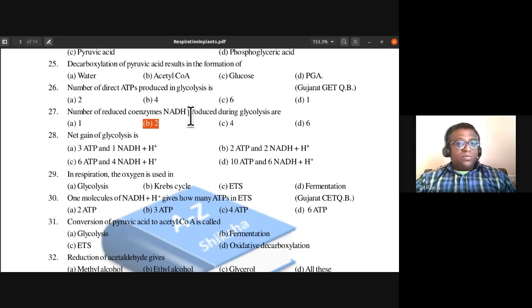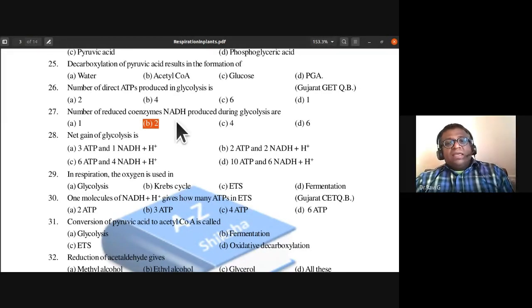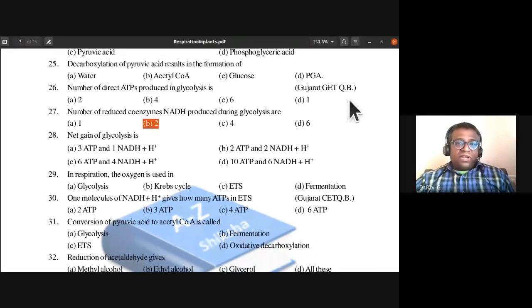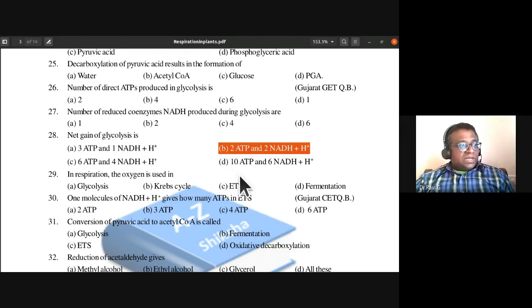NADH is reduced nicotinamide adenine dinucleotide. 28th question: net gain of glycolysis is 3 ATP and 1 NADH2, or 2 ATP and 2 NADH2, or 6 ATP and 4 NADH2, or 10 ATP and 6 NADH2? The net gain of glycolysis is 2 ATP and 2 NADH2. 28B is the right answer.